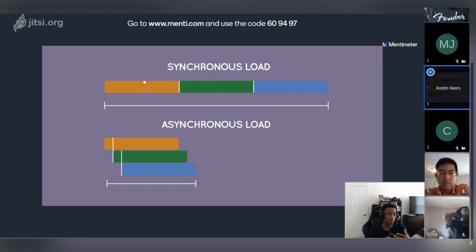For example, synchronous data loads, step by step. In other words, we can't move on to the GitHub API call until we finish fetching and getting a response from the Pokemon API. And then we're like, all right, cool, this is done, now we can move on.